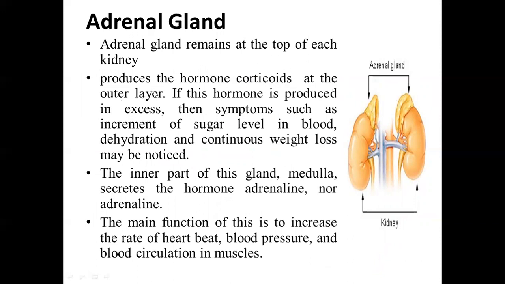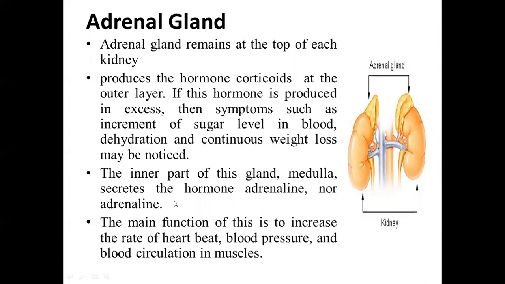So this gland produces different types of hormone, basically the hormone corticoids at the outer layer. If this hormone is produced in excess, then symptoms such as increment of sugar level in blood, dehydration, and continuous weight loss might be noticeable. And the inner part of this gland, the medulla, secretes the hormones adrenaline and noradrenaline.